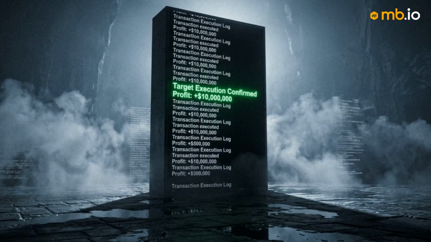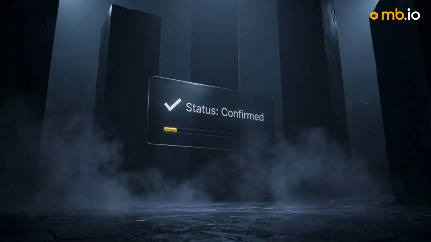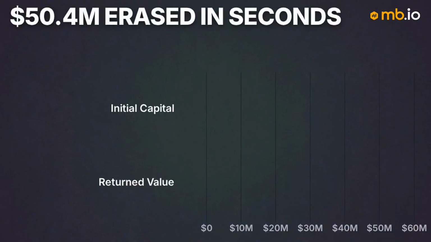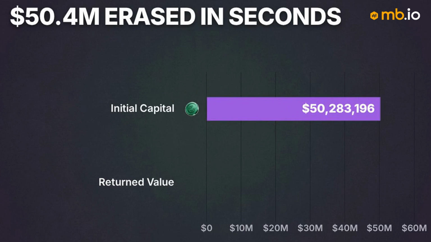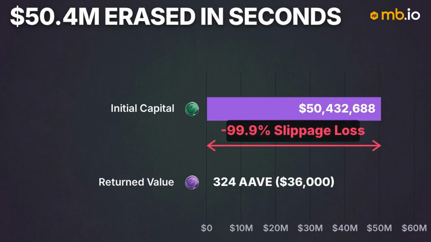The bot operated within the rules of permissionless execution, extracting wealth from an unprotected trade that the user had explicitly approved. The transaction finalized with 324 AAVE tokens delivered to the user's wallet. Those 324 tokens were worth approximately $36,000. In a matter of seconds, $50.4 million had been reduced to the price of a mid-range sedan.